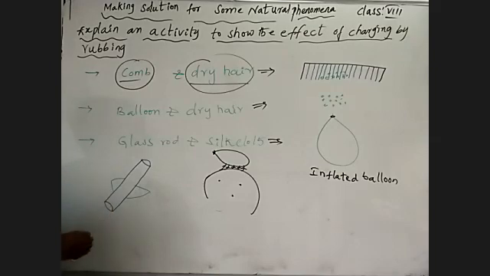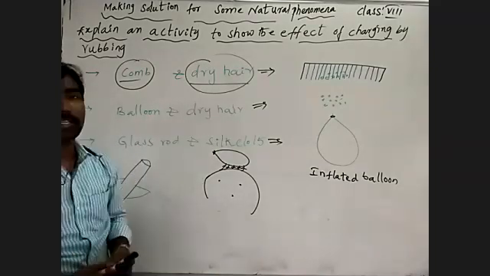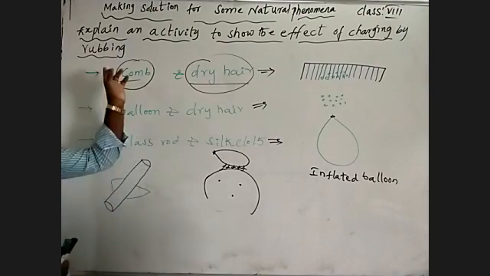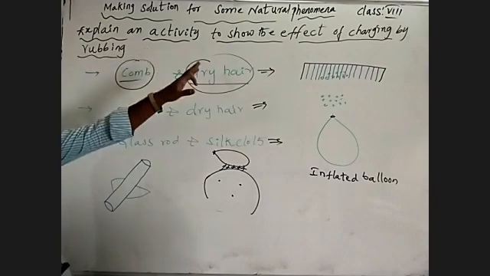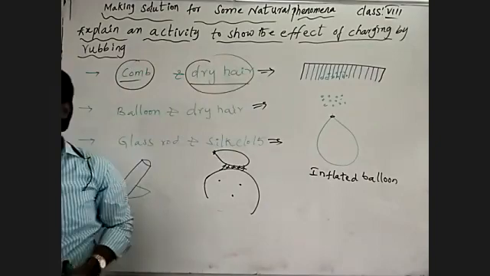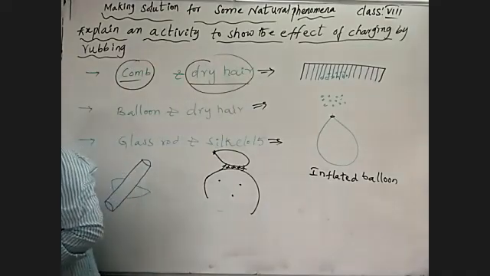After rubbing, if you bring the silk cloth near tiny pieces of paper, we may observe the tiny pieces of paper will be attracted by the silk cloth. So what we are showing by these activities is the effect of charging by rubbing. The bodies are charged by rubbing.